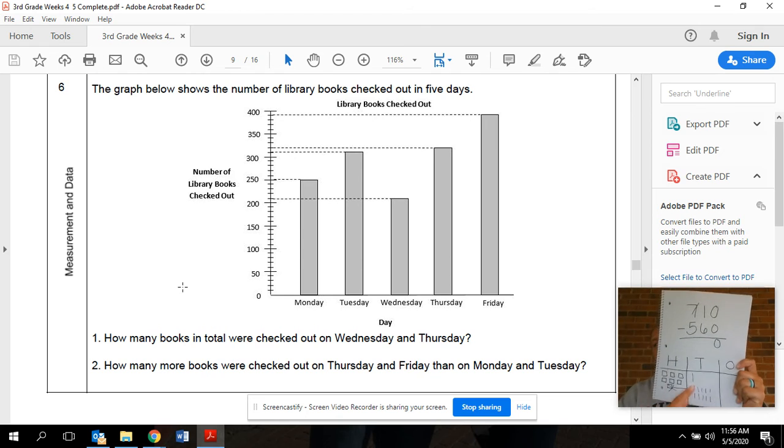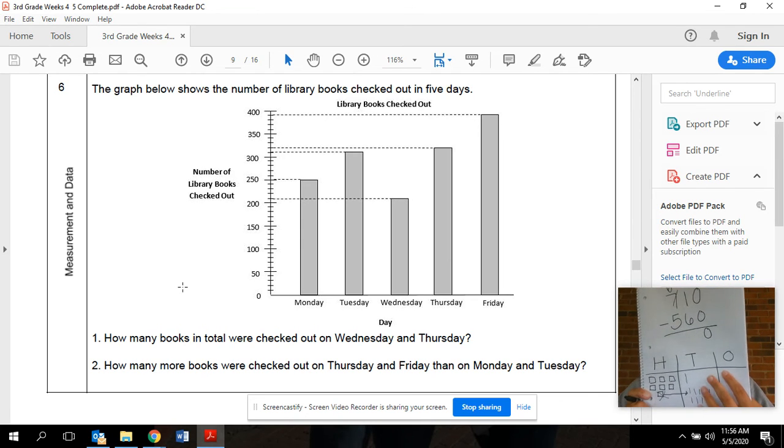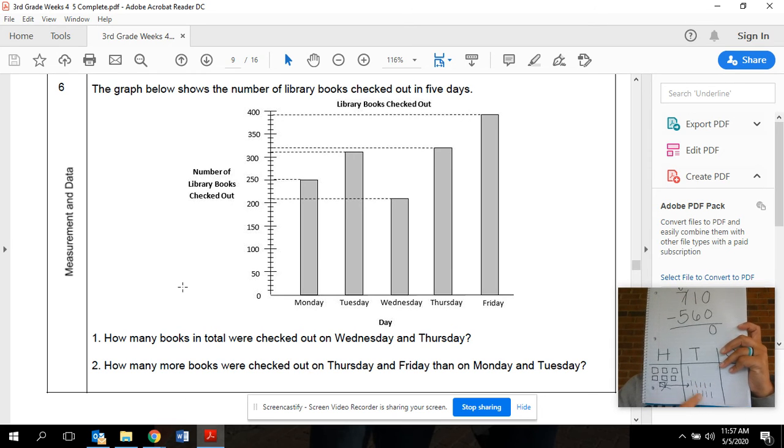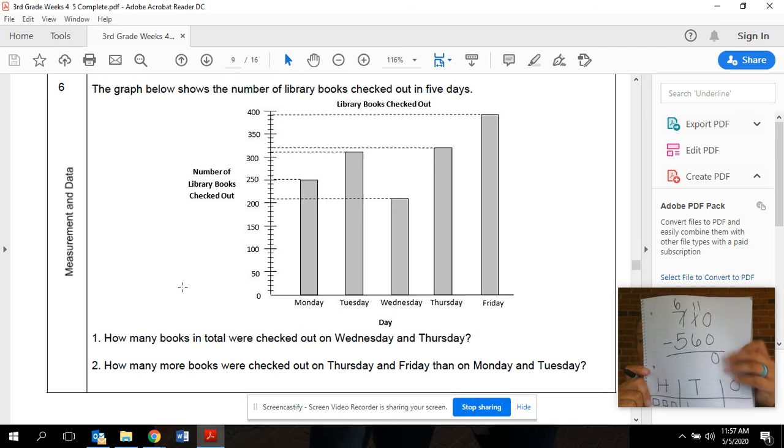Okay, so now I need to see how many hundreds I have. I have 6 hundreds. So this 7 is no longer a 7, but a 6. Okay, now I need to come back to my tens and count how many tens I have. I know that this right here is a group of 10, so I can say 10 plus 1 is 11. So this 1 is going to turn into an 11. Okay, now I have enough to take away 6.